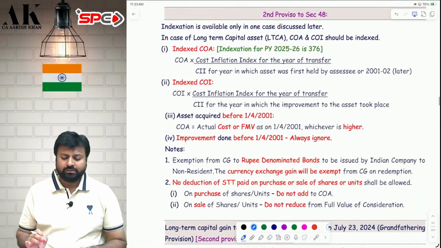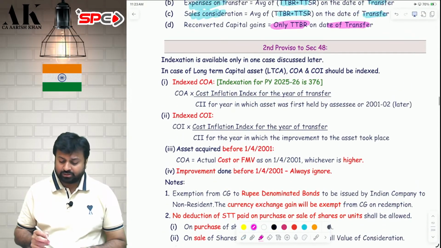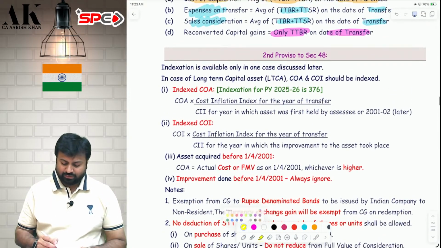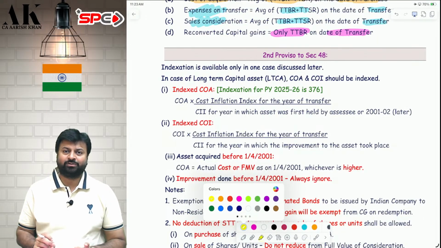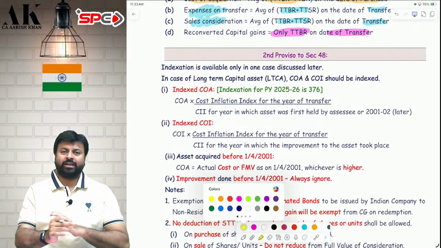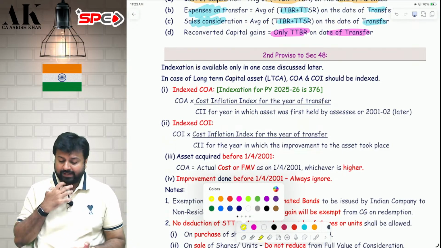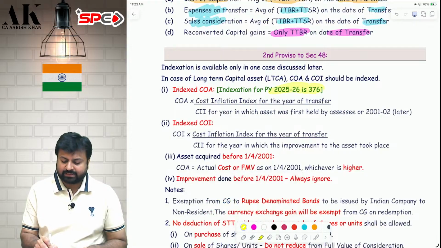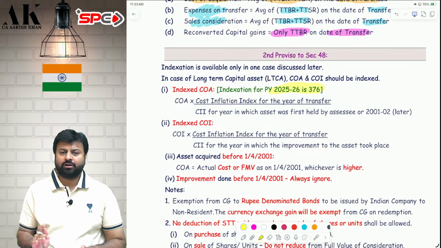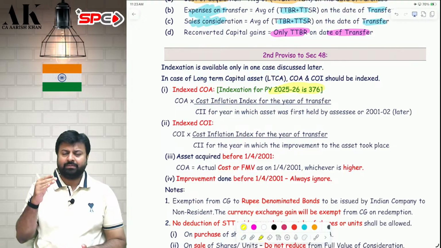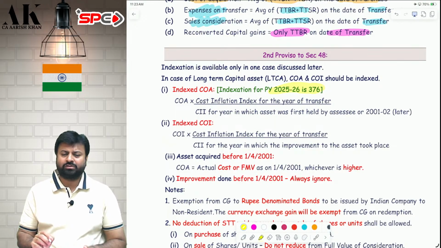Let's move ahead to the second proviso to 48. The story of the second proviso to 48 is almost closed from 23rd of July 2024. What is the second proviso to 48? The second proviso to 48 is nothing but your indexation. Now, the indexation of the current year is 376. Okay. Current year indexation, you have to remember; the rest they will give in the exam in the form of a table. You don't have to remember all those things. It starts from 2001, 2002.